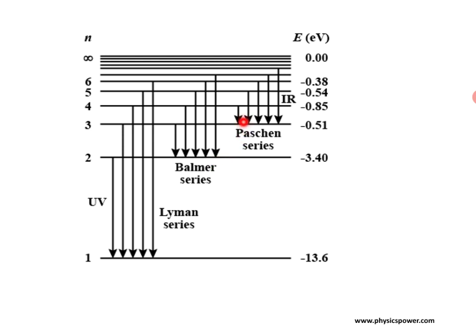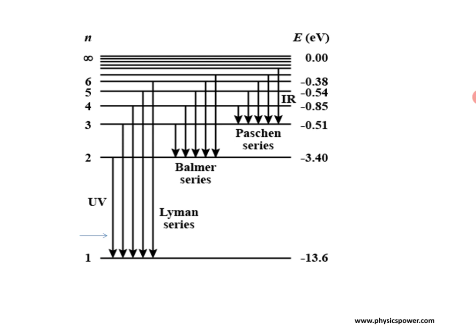limiting line. Similarly, in Paschen, this is the first line. If electron jumps from fourth to third, or from n equals infinity to n equals third energy state in hydrogen atom, then you will get the lines in Paschen series. Let us see clearly once again.